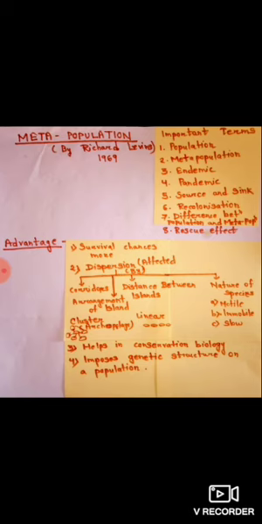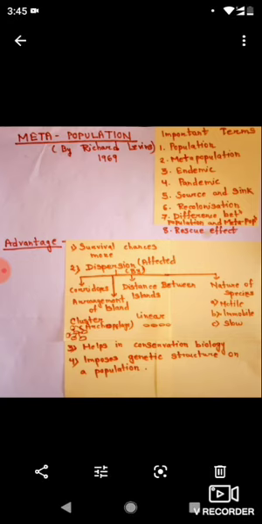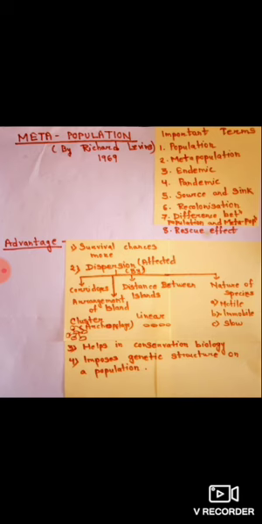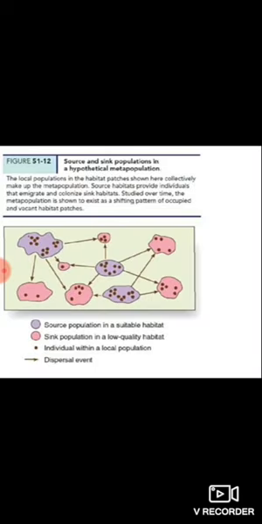Pandemic means it is widely distributed, not confined to a particular habitat. Then there is the source and sink relationship. The difference between population and metapopulation we have already discussed, so let's switch to the source and sink relationship. This is a hypothetical metapopulation including source and sink populations.